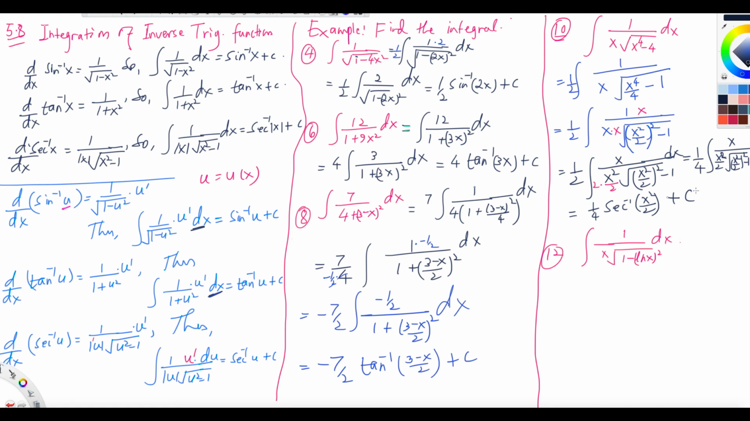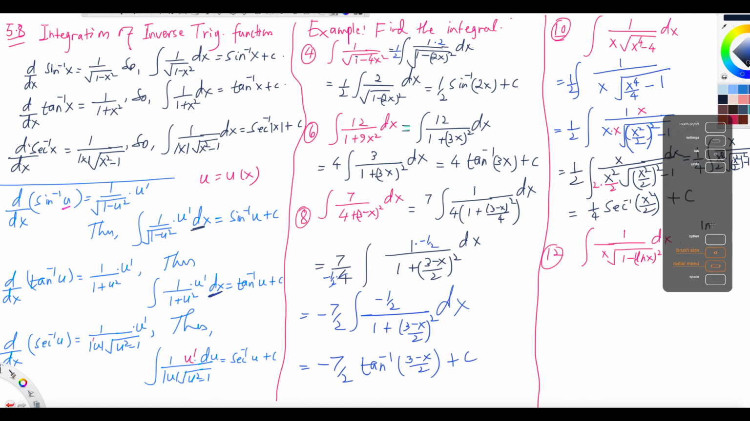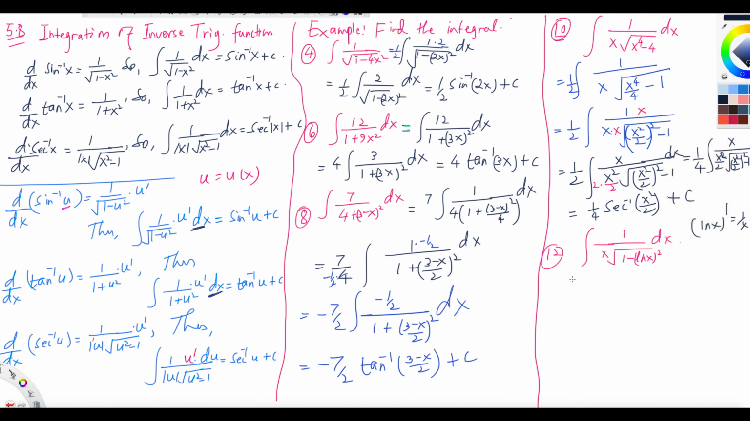How about question number 12? You see that this is like a u, right? So what is the derivative of u here? This is like natural log. What is the derivative of natural log? Because you know that the derivative of natural log of x is equal to 1 over x, right? So this is in the nice format already.